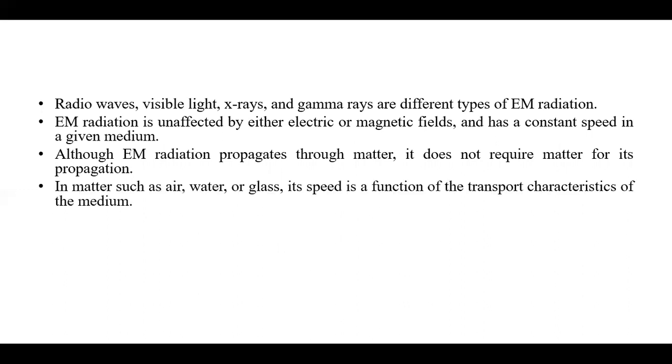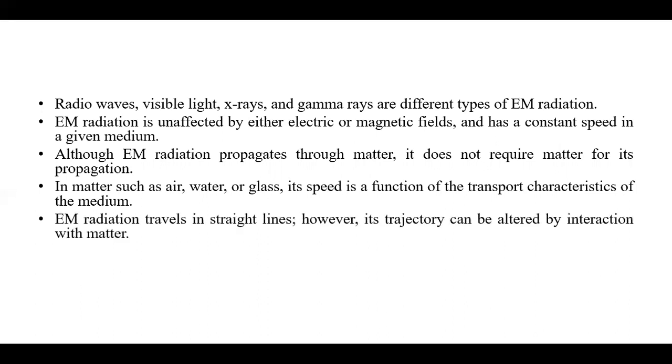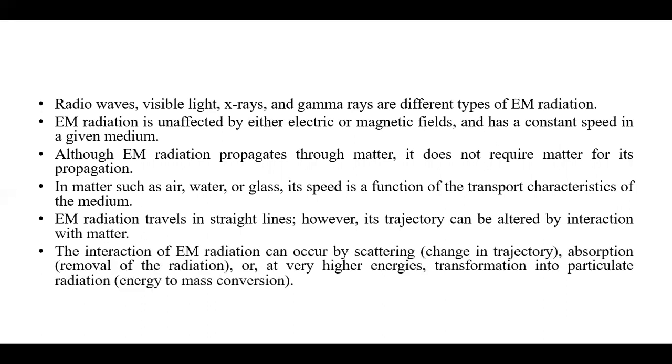In matter such as air, water, or glass, its speed is a function of the transport characteristics of the medium. Electromagnetic radiation travels in a straight line, however, its trajectory can be altered by interaction with matter. The interaction of electromagnetic radiation can occur by scattering, absorption of the radiation, or at very high energy, transformation into particles or particulate radiation.